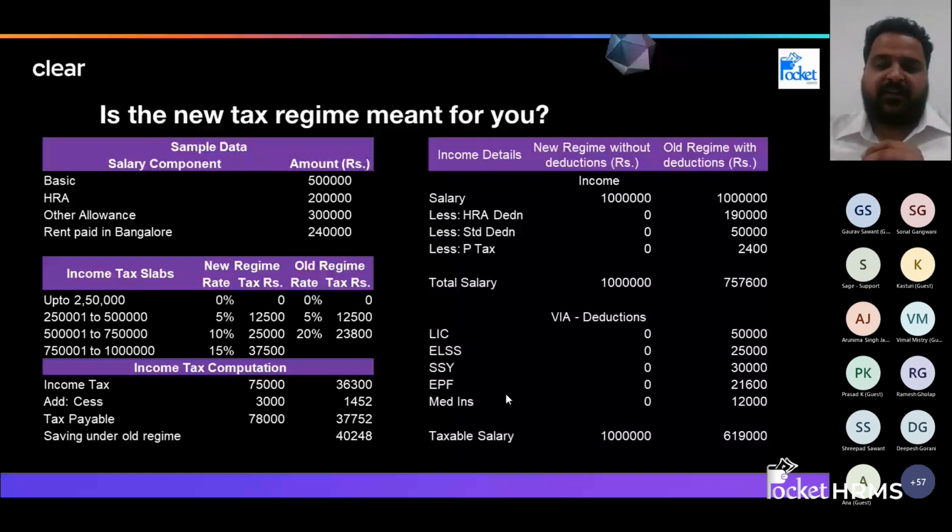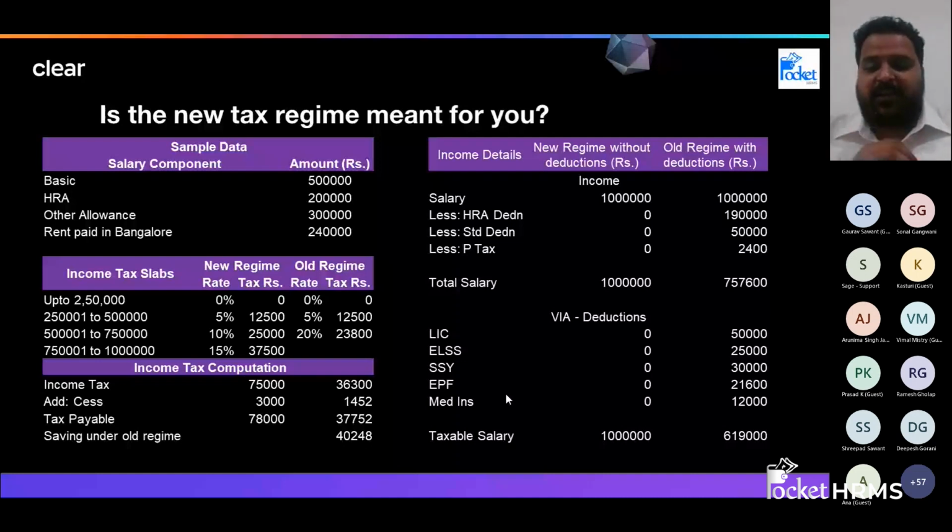and I am paying rent, I can take the calculation we have discussed earlier, the HRA exempt in my hand. I can take that amount, and there's a standard deduction of 50,000 available. I can also adjust that. If I'm paying profession tax, I can adjust profession tax also from my salary. Now, we have taken two regimes, new regime and old regime. In the new regime, we don't have any HRA benefit, any standard deduction, any profession tax, nothing is available. But in the old regime, we can take all these benefits. Now you see, the salary becomes less.